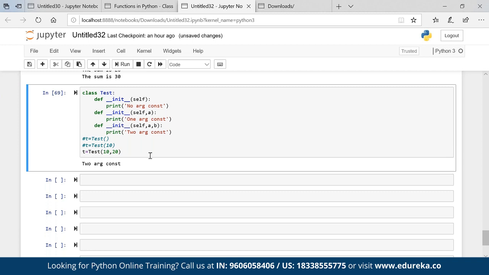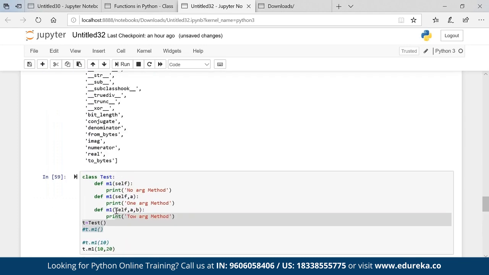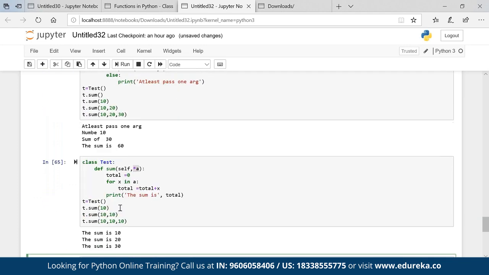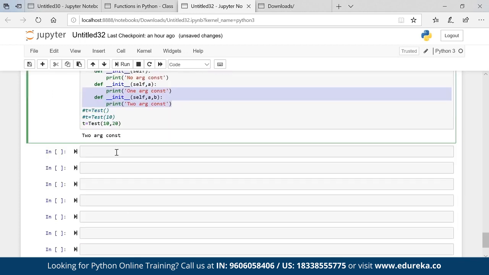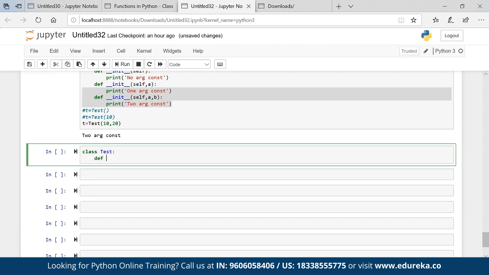But can we achieve that? When we are creating multiple constructors in a class, the last constructor works. That is how it actually works. If you see here, we had multiple methods and the last method ran. The same applies here as well. The solution is, again, we have two solutions. One is *a, and the second is assigning None. That is the solution.